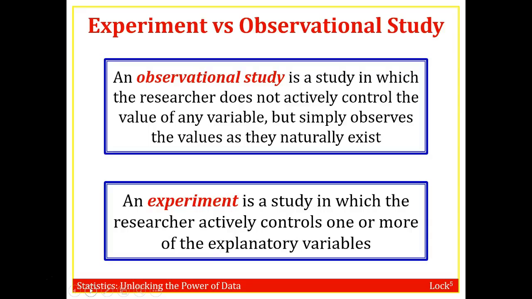For example, you might observe that people who smoke were more likely to get cancer. But we don't randomly assign people to smoke. Maybe there's some other reason that those people who chose to smoke do get cancer. In an experiment, the treatments are actively imposed through a random assignment. That is key.